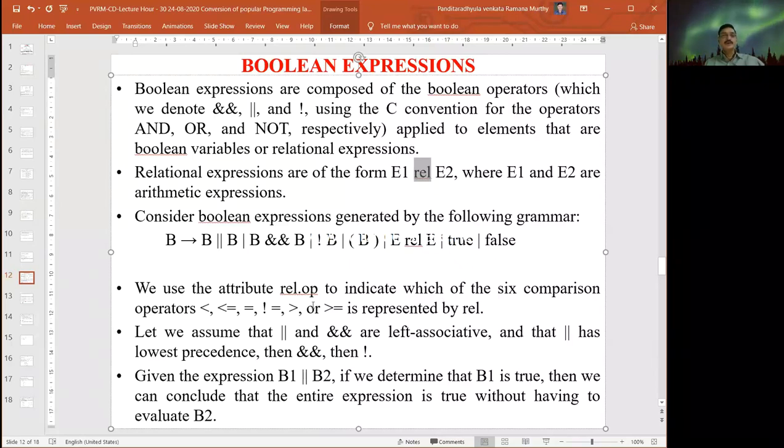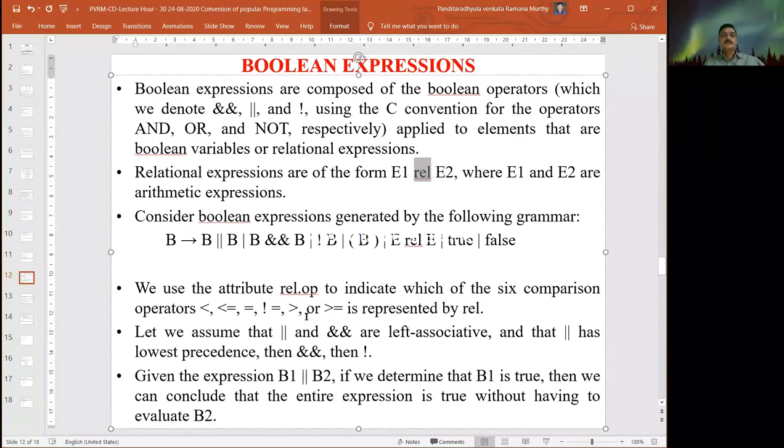We use the attributes of relational operators to indicate less than, equal to, not equal to, greater than, greater than or equal to, along with the Boolean expressions.